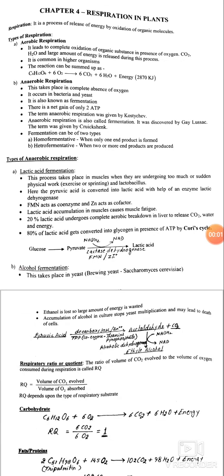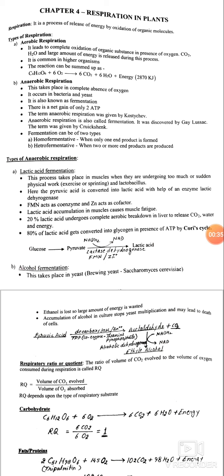Students, today we are going to discuss respiration in plants. Respiration, actually, is a process of release of energy by oxidation of organic molecules. The energy stored in carbohydrate molecules during photosynthesis is released during cellular oxidation of carbohydrates into CO2 and H2O.